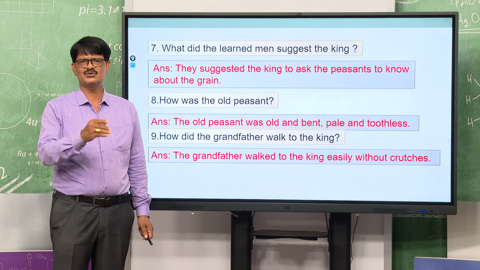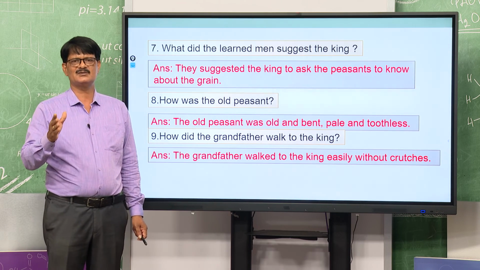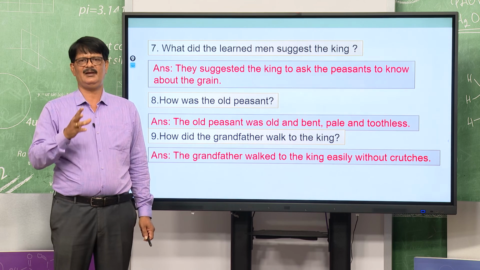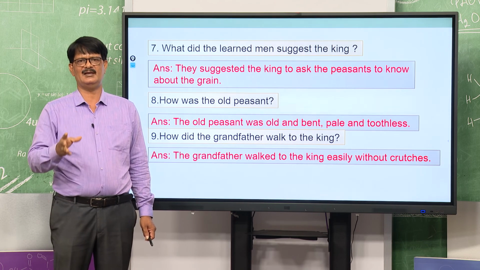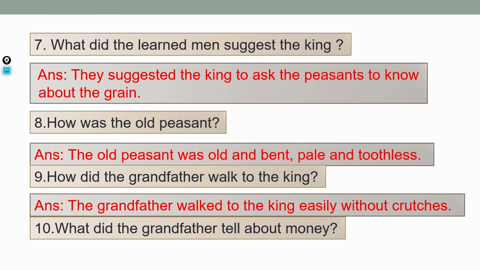Here we can also add, he came to the king's presence without crutches, but he could speak distinctly, he could see clearly, he could hear also very nicely. Okay. Then question number 9 is, how did the grandfather walk to the king? The grandfather walked to the king easily without any crutches.